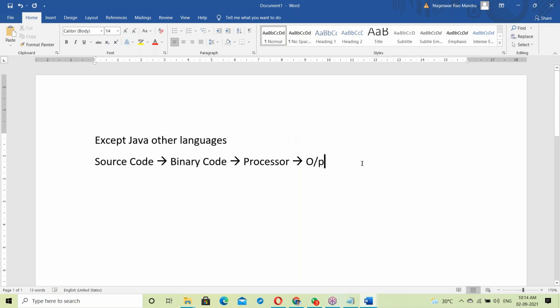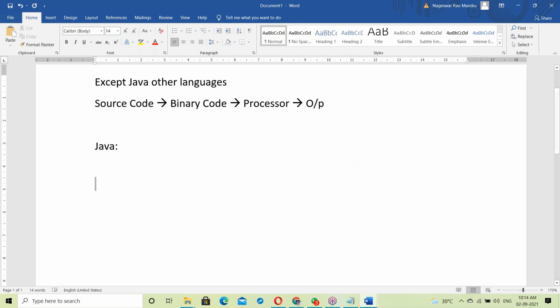Okay. Yes, Java. About Java, what happens here? In case of Java, first the source code converts into byte codes.